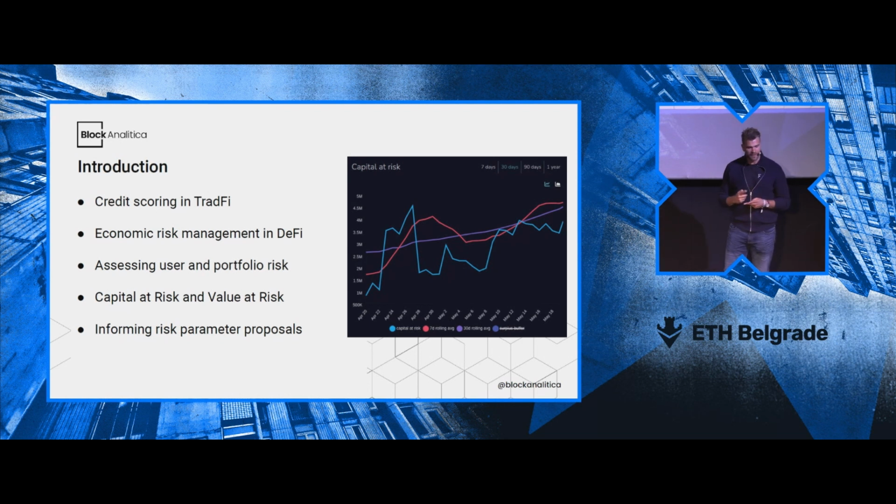And we've seen two different major metrics, both on the collateral level and also on the portfolio level. First one is value at risk, which comes from TradFi, and something that we've developed in our team is capital at risk, which is, in this case, a Maker-specific metric. We can see it on the slide.